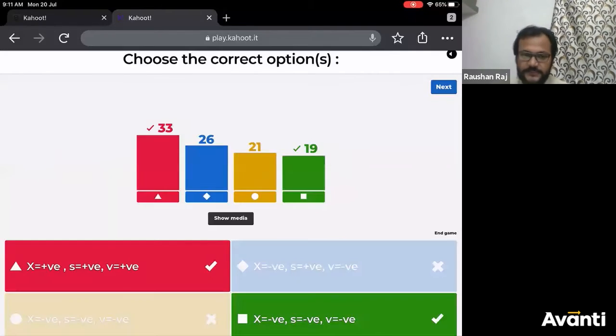All right, 53 answers. So the correct answers are option A and option D. 33 of you have gone for option A and 19 of you have gone for option D. That means all the 33 have not chosen option D also. So if you see the common, 19 of you have got the correct answer, but there might be a condition where not all the 19 of you have gone for option A. So it's very difficult to say how many of you have got the exact correct answer. So option A and option D are correct.